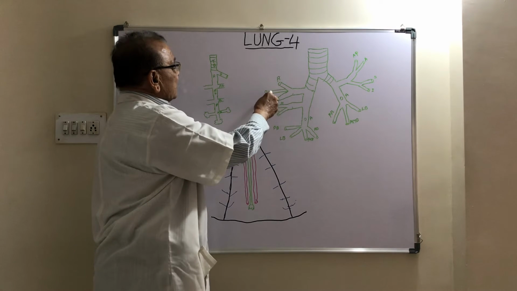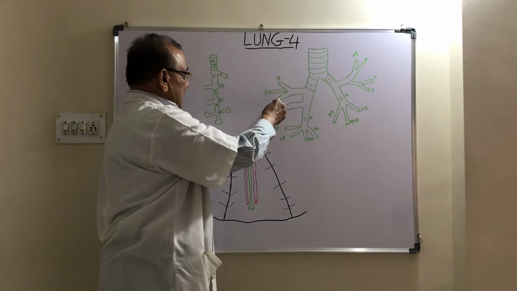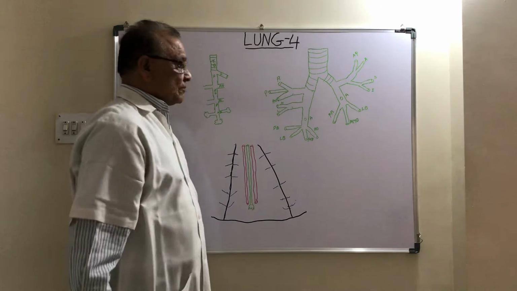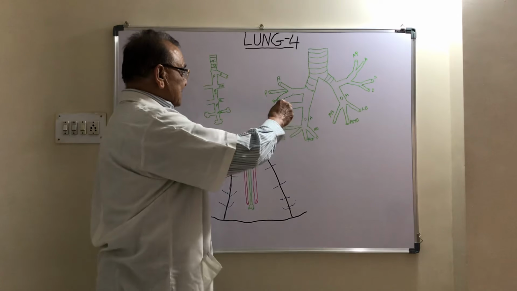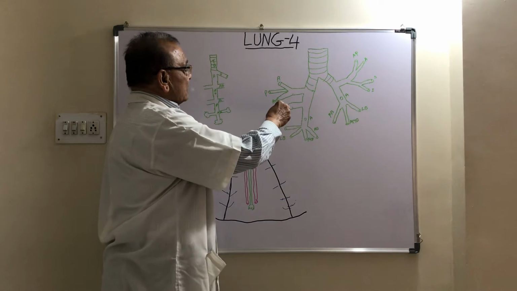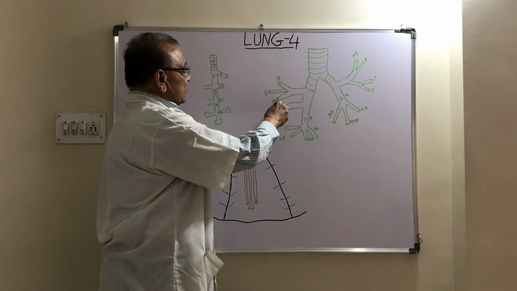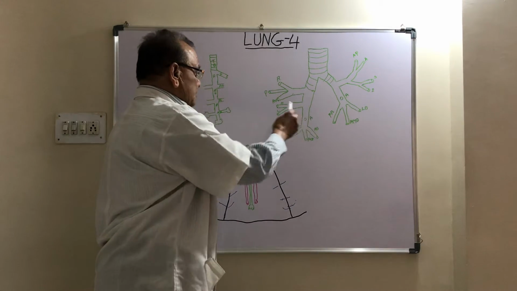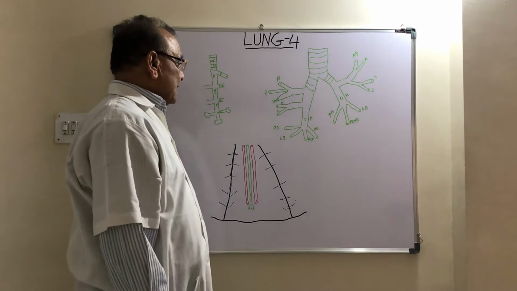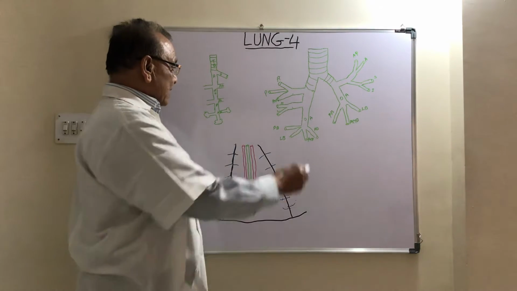Now on the right side, the upper lobar bronchus is divided into three segmental bronchi: apical, anterior and posterior. The middle lobar bronchus on the right side is divided into two segmental bronchi, medial and lateral. And the lower bronchus on the right side is divided into five segmental bronchi.